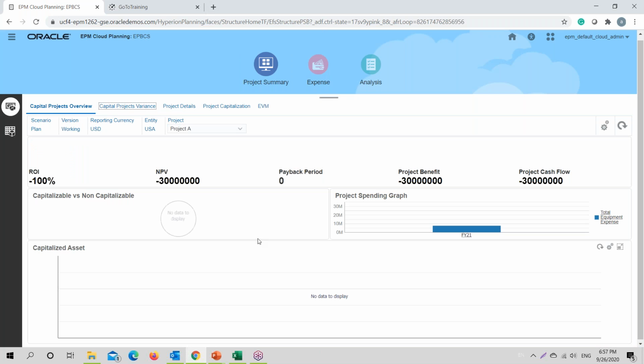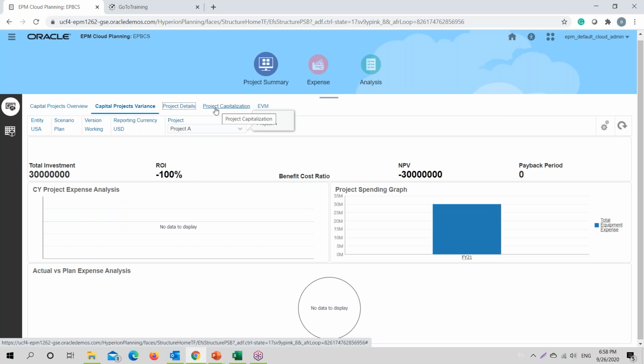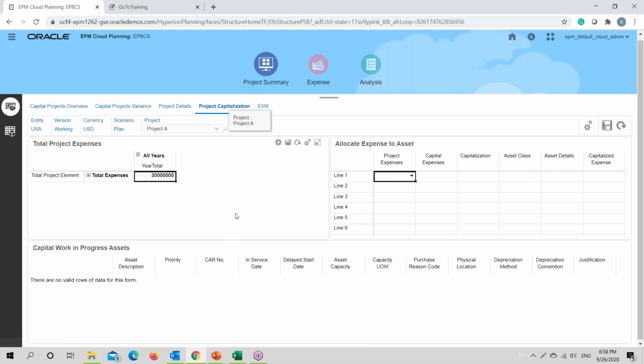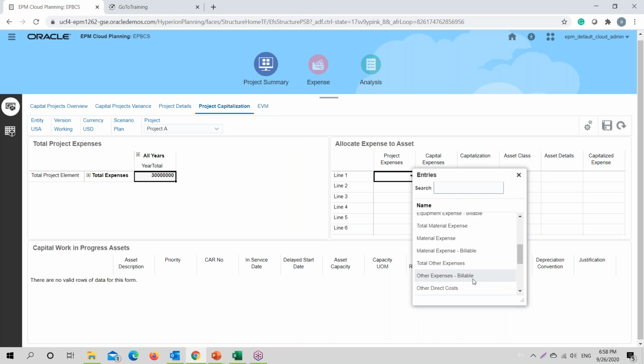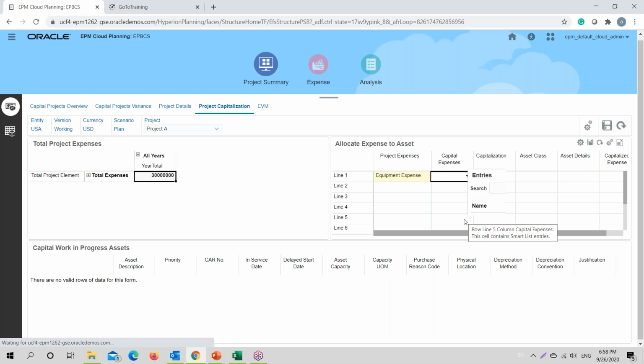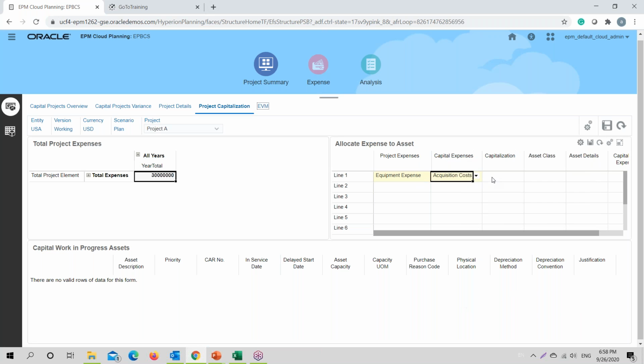Okay, there's one thing that I need to do. I need to provide the project capitalization. Say this particular project comes under equipment expense, and we have a capital expense as acquisition cost. We provide the capitalization percentage. What it will do, it will take into account the amount invested, and the percentage amount that we provide will be taken up as an asset for the organization.